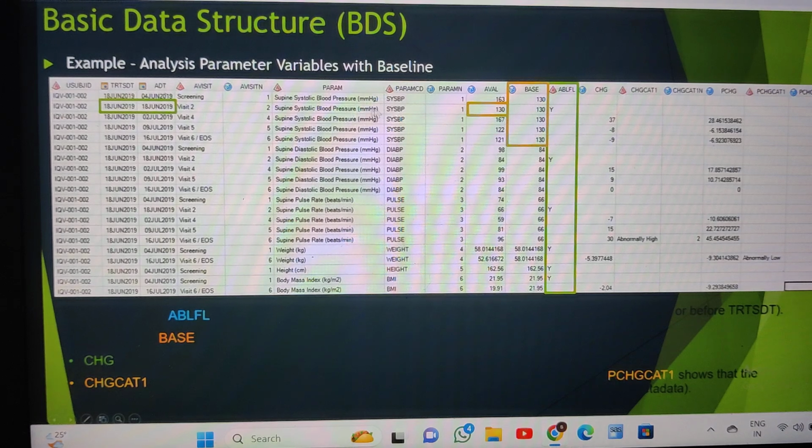So for the subject, this is the baseline, then what is the baseline value? 130. So that's why the base value should be 130 again for all the records. Okay, you got it? Yes sir.